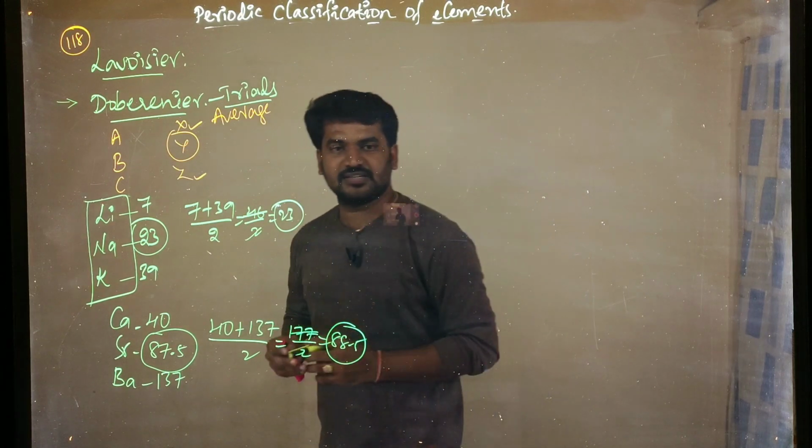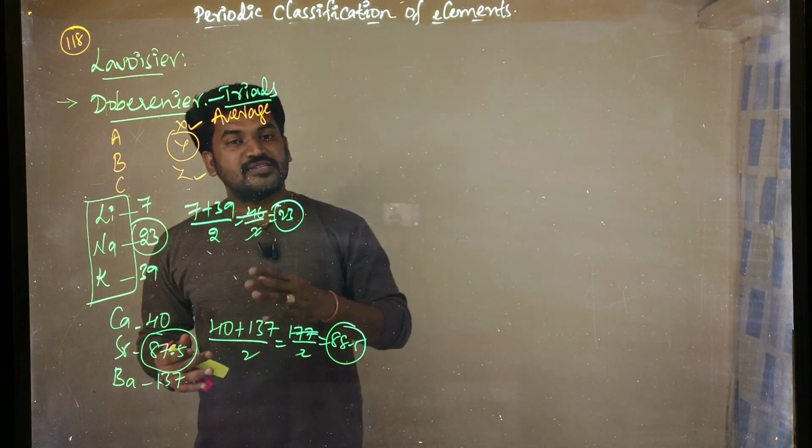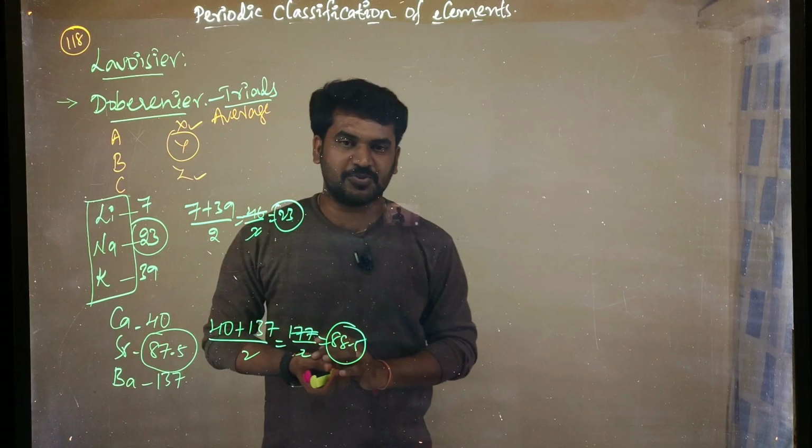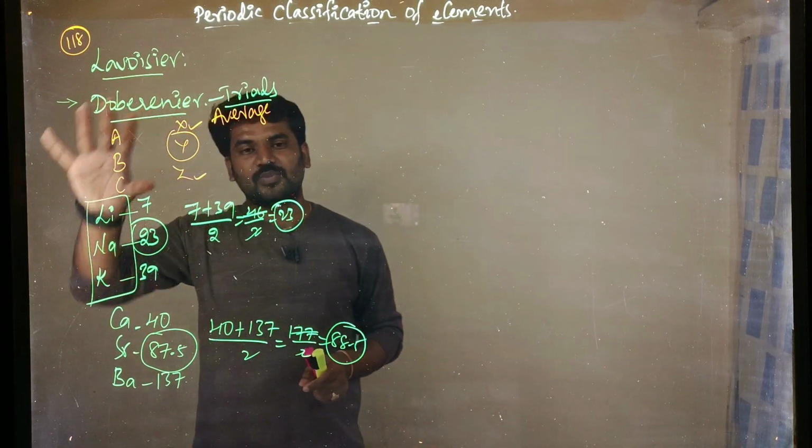That is, elements are arranged in such a way as a triad. So tri means three elements as a group. Okay, so that is what Dobereiner's triads are.